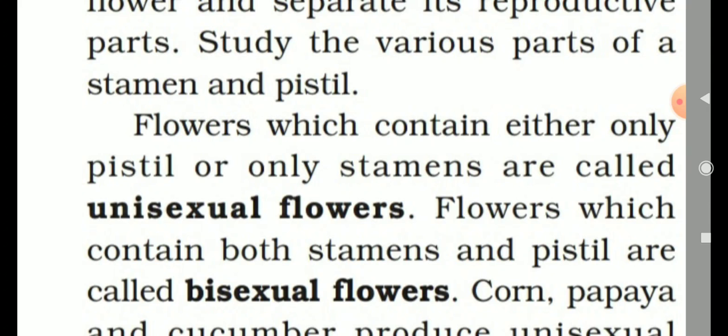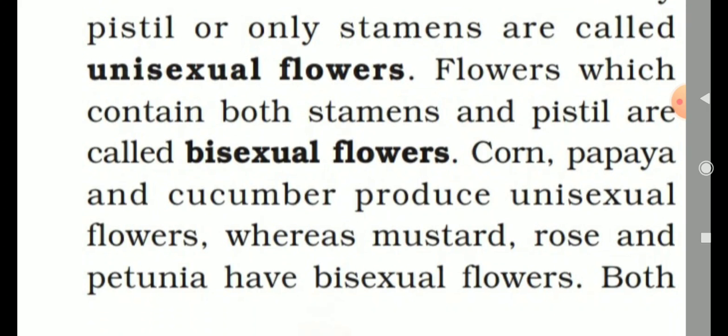Flowers which contain both stamens and pistil are called bisexual flowers. Example: corn, papaya and cucumber produce unisexual flowers. So, students, all of you should underline the word. Corn, papaya and cucumber produce unisexual flowers, whereas mustard, rose and petunia have bisexual flowers.